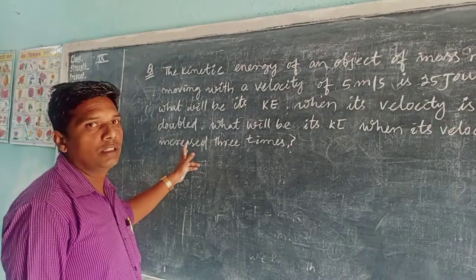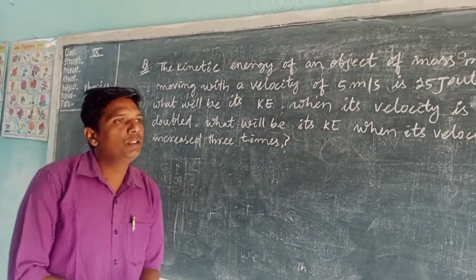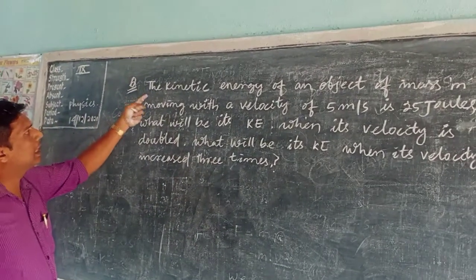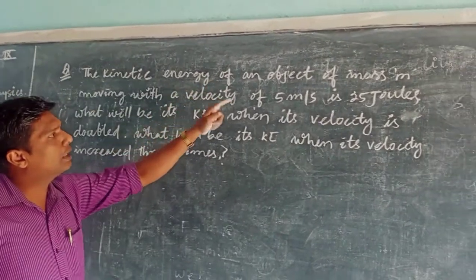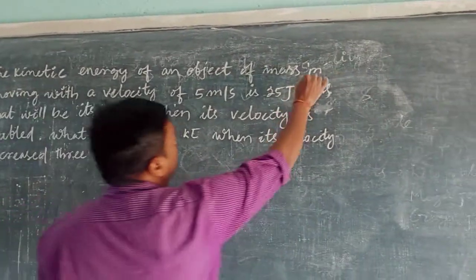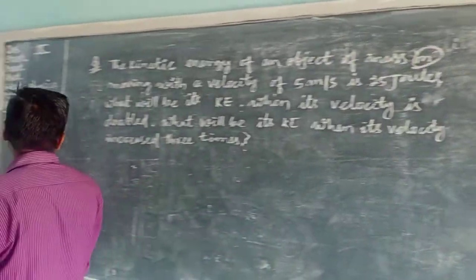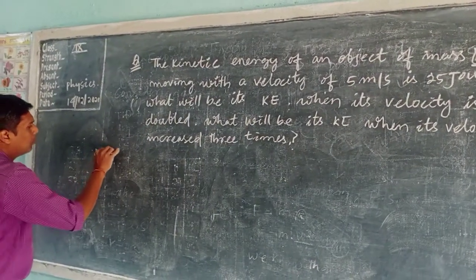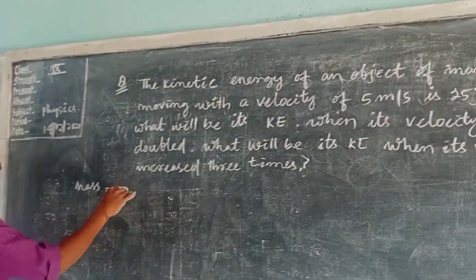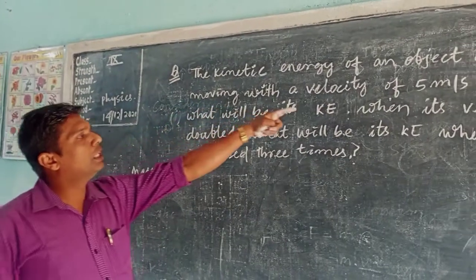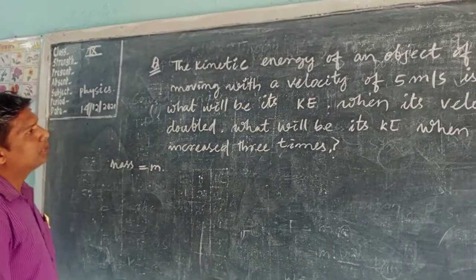Now we will discuss one question here. A question is given: the kinetic energy of an object of mass m, that means the mass of the object is m, moving with a velocity of 5 meter per second.